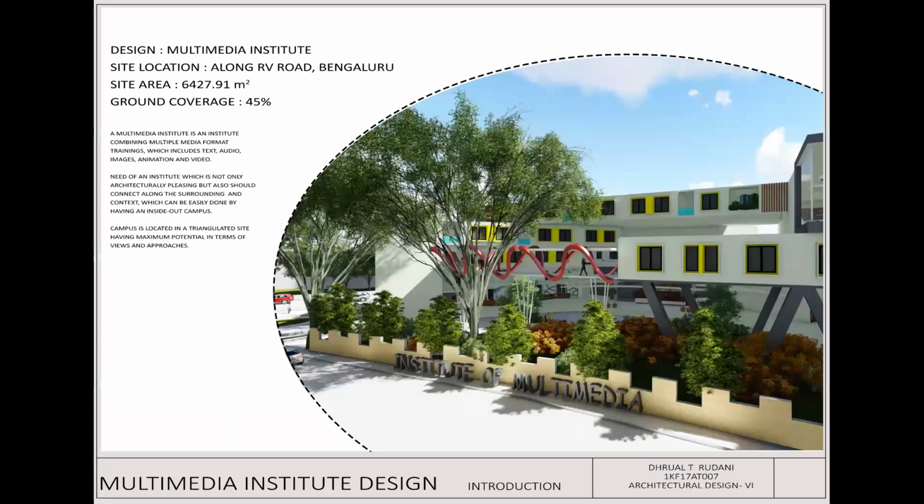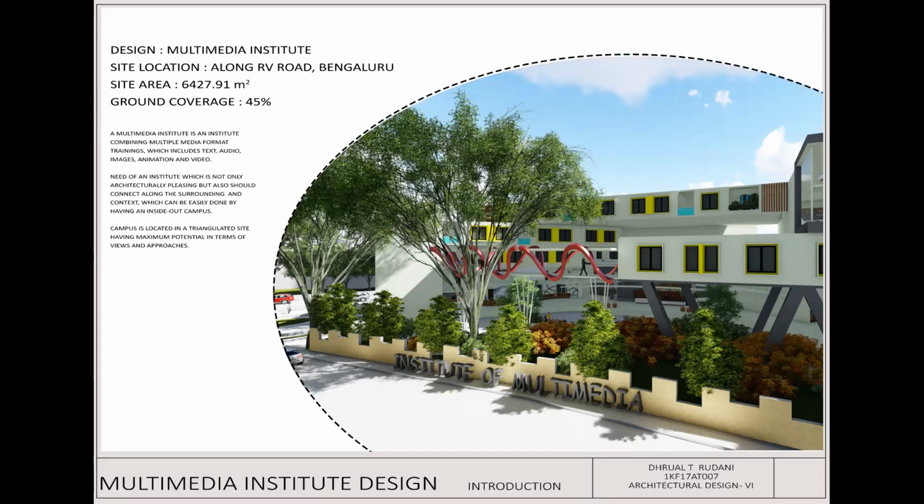The project this time was to design a multimedia campus. The site was located along RV Road in Bengaluru, right opposite the Lal Bagh Gardens. The area of the site was 6,427.91 square meters, which is approximately 1.5 acres. So it's a much more compact site for a campus.